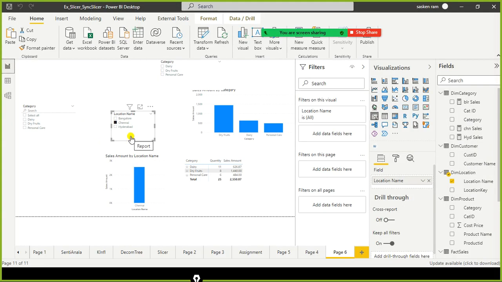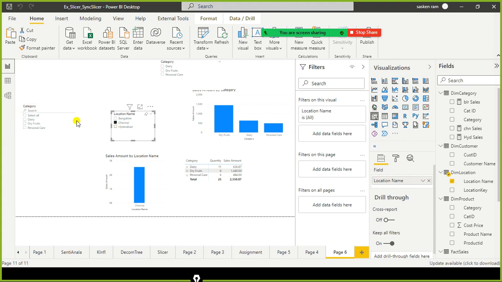The whole idea here is, if I make any selection here, which means I want to apply the filter for Chennai city, all the visuals should get refreshed relevant to Chennai data, including this slicer.